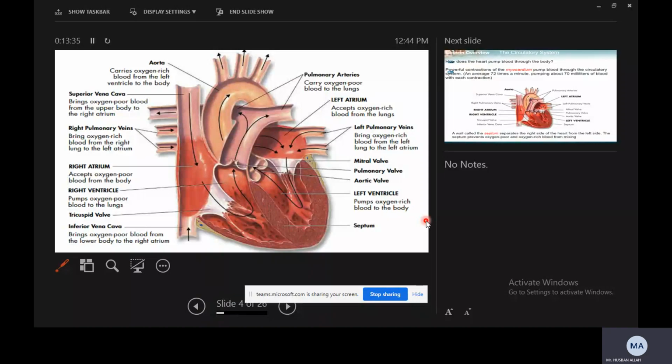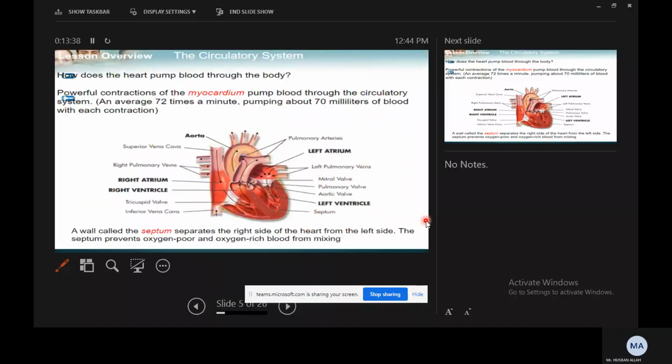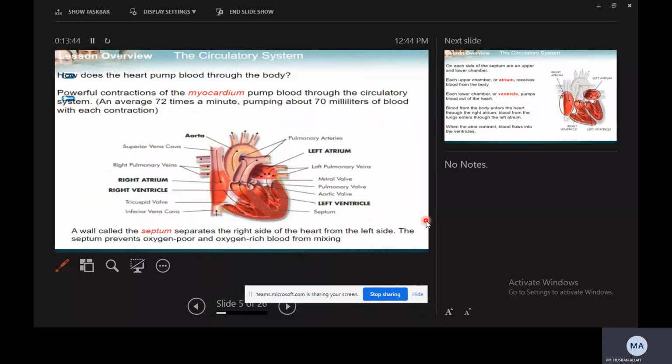Next, from this we have the parts of valves that we will study. Okay. How does the heart pump blood to the body? Right? So the parts you have studied, right? Which part is responsible for pumping blood or receiving blood from which part of the body? Pumping blood from the heart to all parts of the body and receiving it, right?